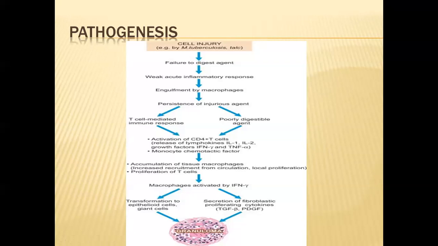So all these factors which are released by the T cells and by the macrophages cause the formation of the granuloma. Because of the gamma interferon, macrophages are changed into epithelioid cells, and epithelioid cells join together to produce giant cells, and they also release different types of growth factors. So we can see fibrosis in the surrounding of the granuloma by the transforming growth factor beta and platelet derived growth factor. So this is the pathogenesis of the granuloma.